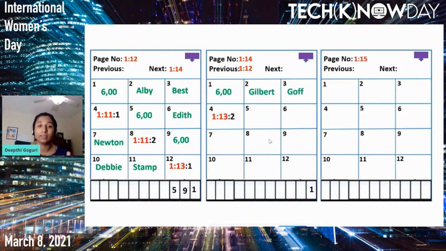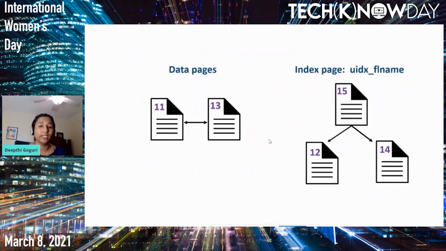Let's go ahead and add that index information, Gilbert Goff, into page number 14. But as we inserted the row inside this new page, we should also point out on page number 15. We will be adding the pointers to page number 12 as well as page number 14 onto page number 15.